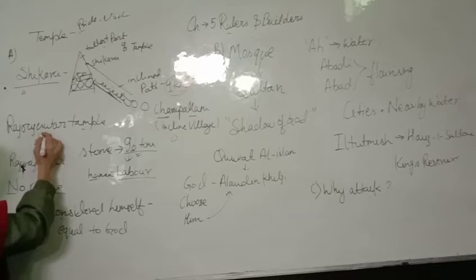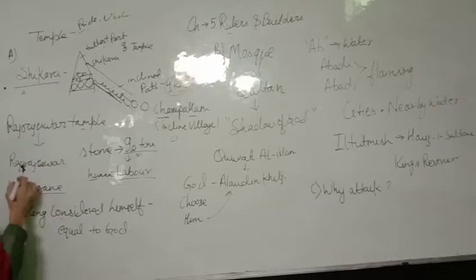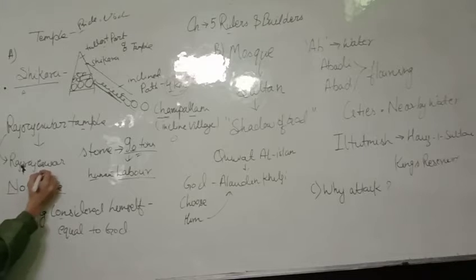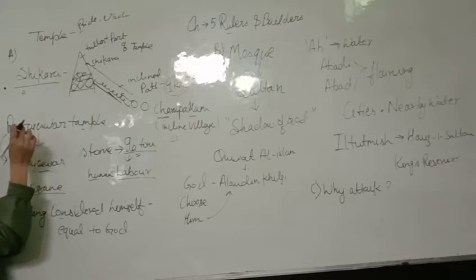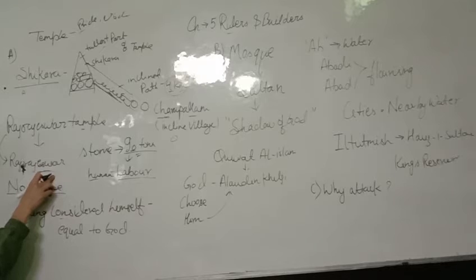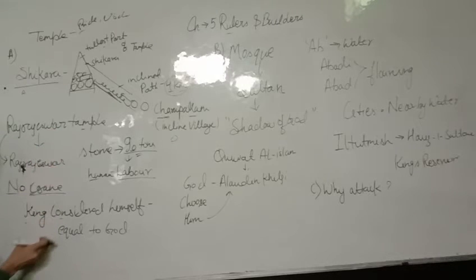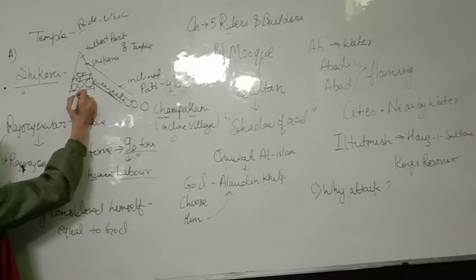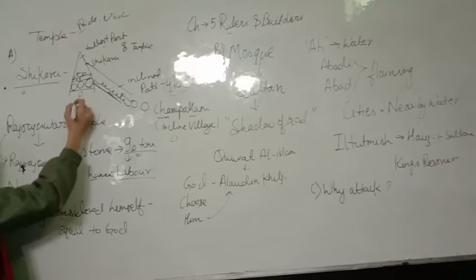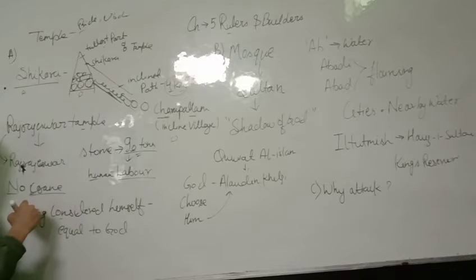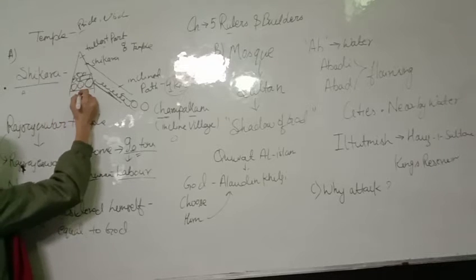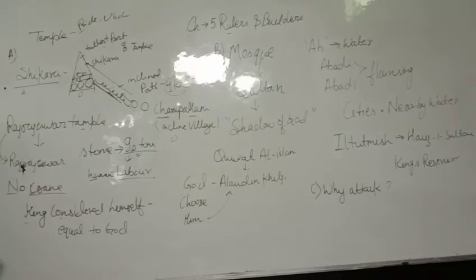That's why the Rajrajeshwara temple, which was built by the king Rajrajeshwar, he named himself after a god. Okay, he named himself Rajrajeshwar, according to his god, because he considered that he was directly connected with his god. And if we worship the Rajrajeshwara god, it can be represented that indirectly you are worshipping your king as well.